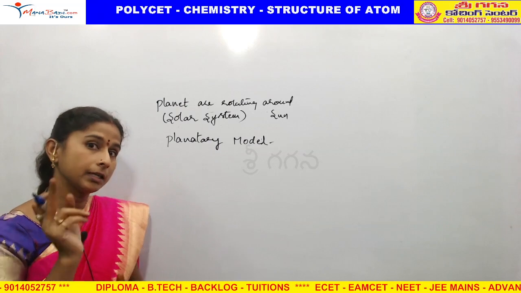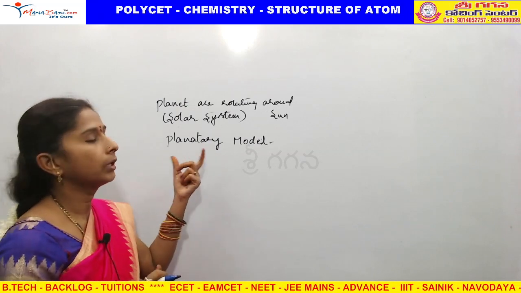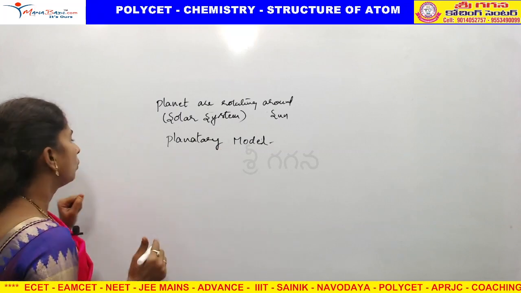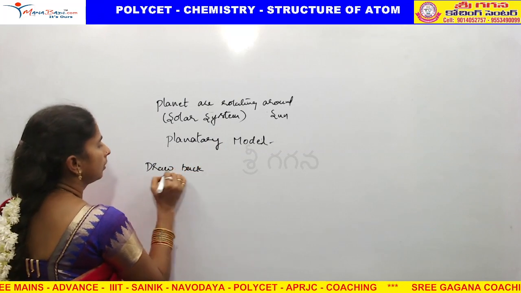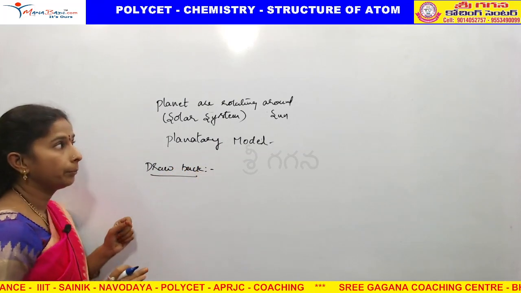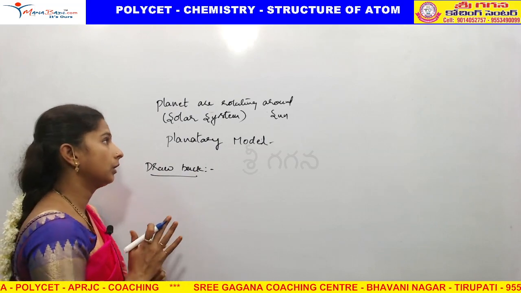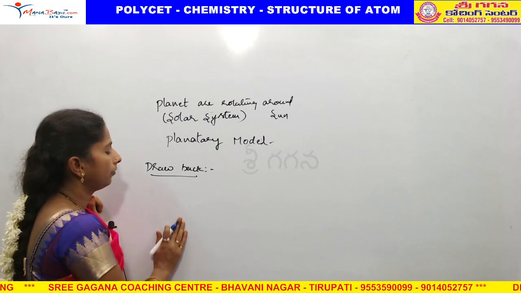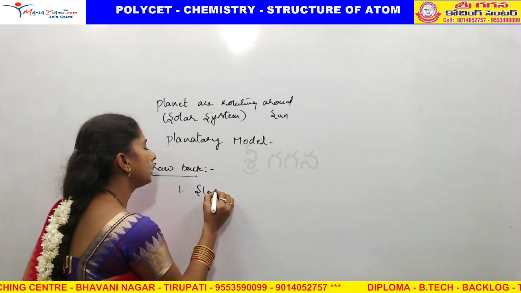If we take the J.J. Thomson model, it is called the watermelon model. This is the planetary model. Okay, now what is the drawback? He did a good experiment and got the result also, but where is the failure? He couldn't explain the stability of the atom.